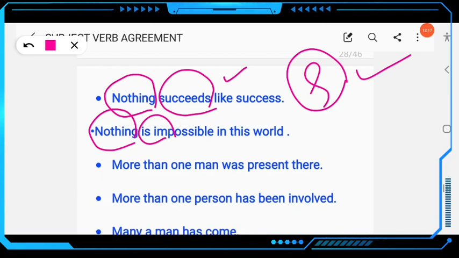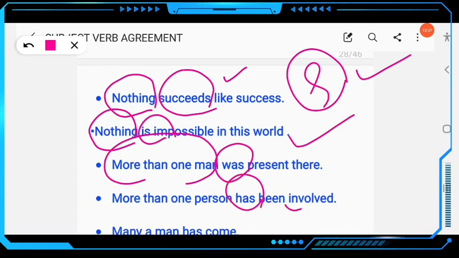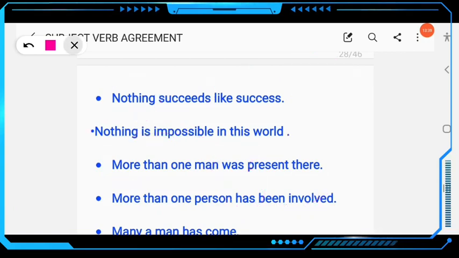More than one man was present. So look at this, more than one man was present there. If you consider more than one, you know this is plural, but it will be considered as singular. The verb will be in singular form. More than one person has been involved, not have been.